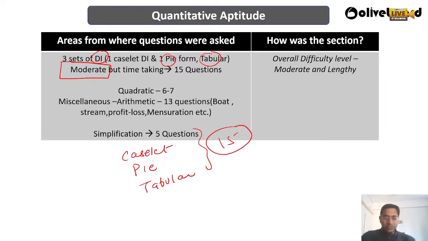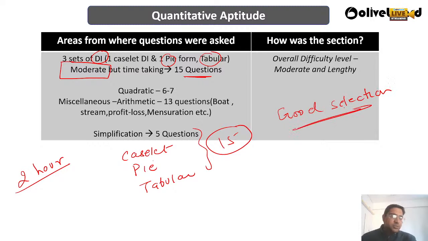As you all know, it is only a 2-hour paper, and you have to solve reasoning, quant, English, and general awareness. If any part is taking too much time, it hampers the other parts also, right? So 15 questions were there. Those who made a good selection of questions did well, because in this paper you have to select questions well.